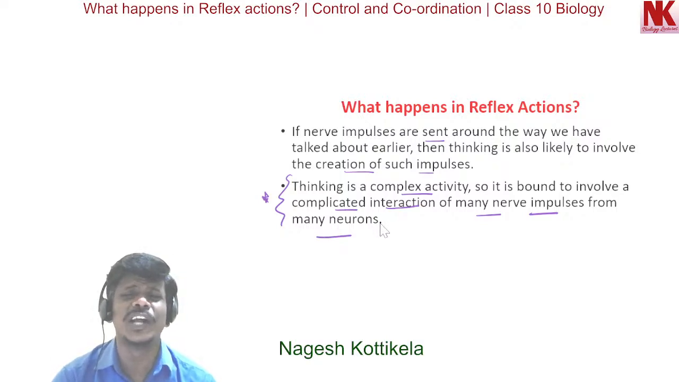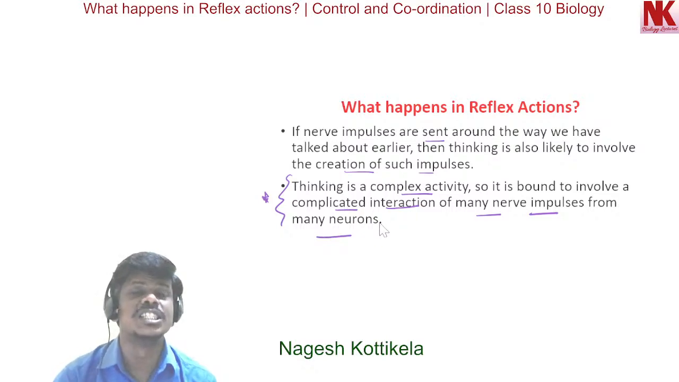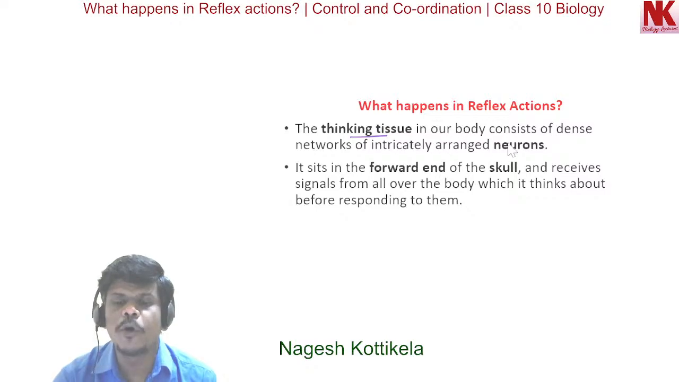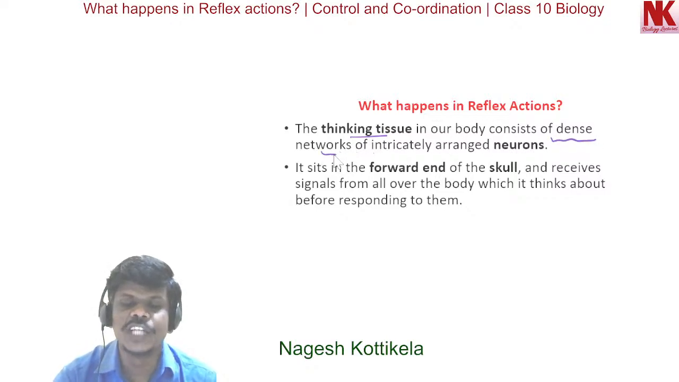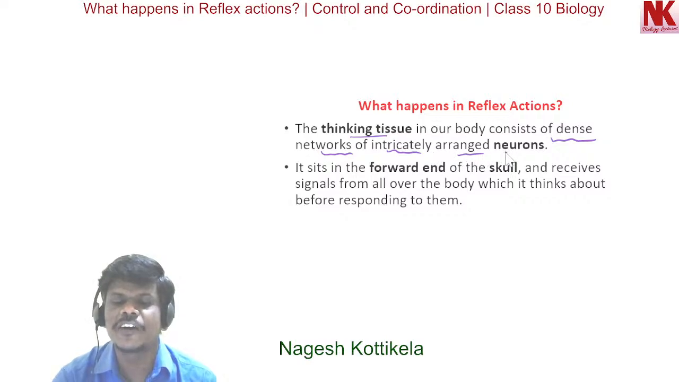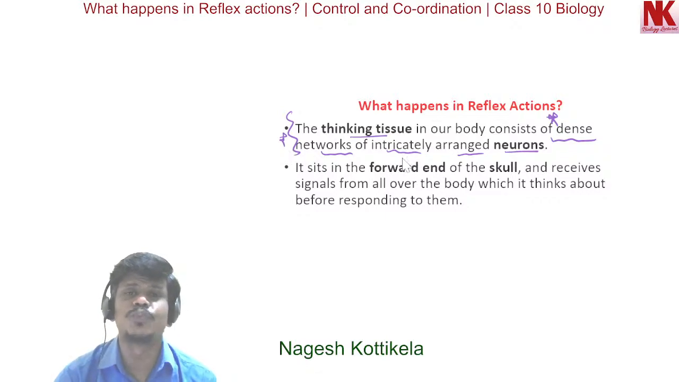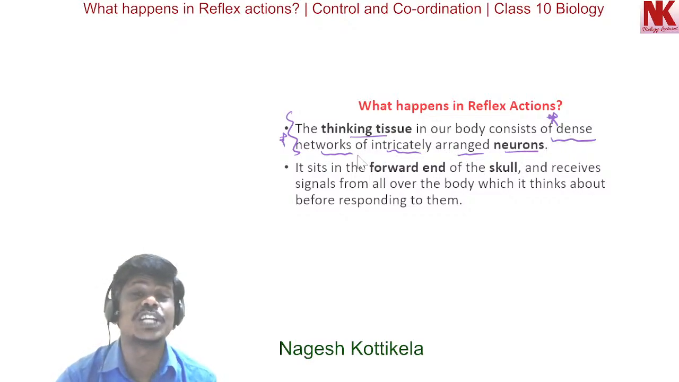It is a complicated interaction between the various nerve impulses from so many different neurons. Here the thinking tissue in our body consists of dense networks of intricately arranged neurons. One of the very important statements here, I repeat this once again: the thinking tissue in our body consists of dense networks of intricately arranged neurons. In a very complex manner, the neurons are arranged inside the body, in a dense network form.